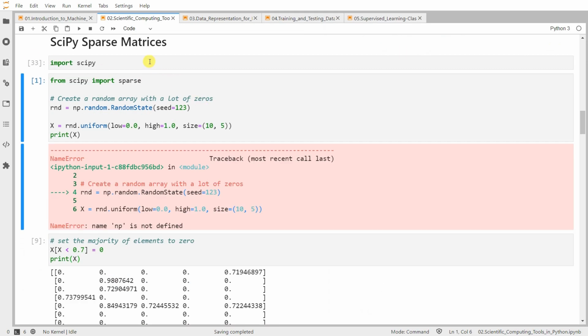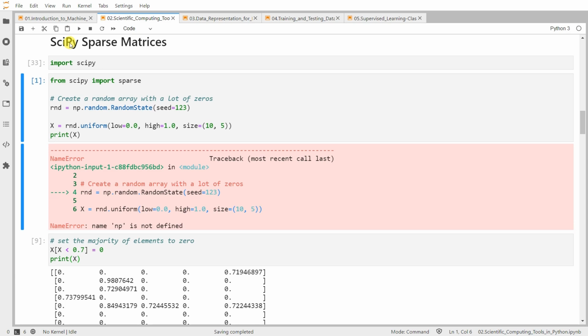There is another library called Scipy. Scipy is a scientific computation library that uses NumPy underneath. It is built on top of NumPy, and it stands for scientific Python. This library provides more utility functions, for example, the optimization or statistics and signal processing functions.